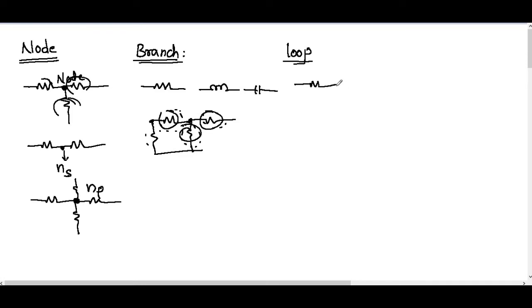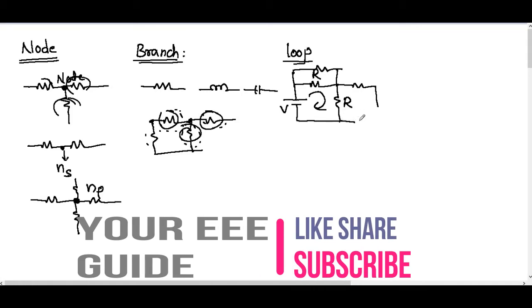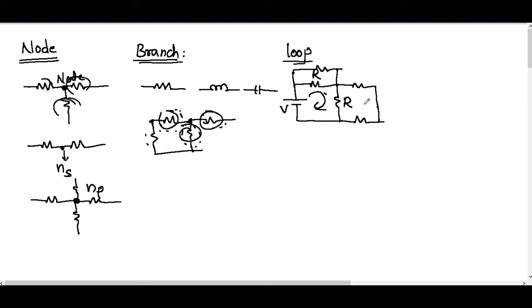A loop is a closed path. This is what a loop is. If it has other resistors in it, this is one loop and this is another loop, this is one more loop, and these two together are also one loop, and the complete network is also one loop.